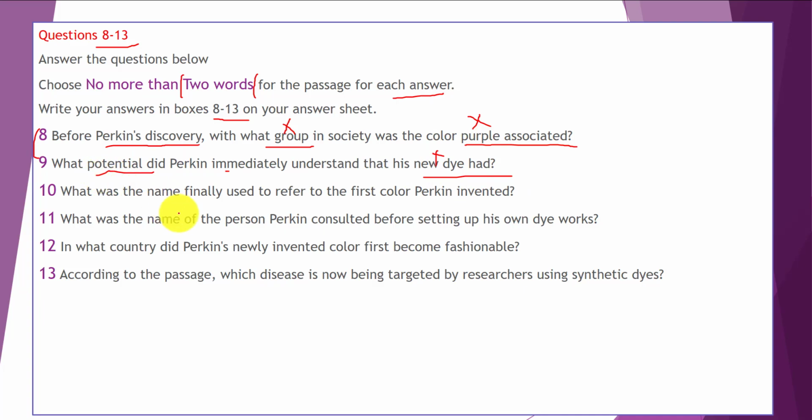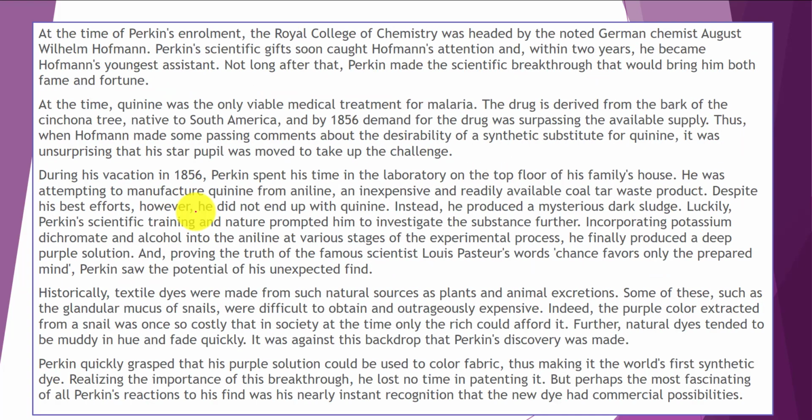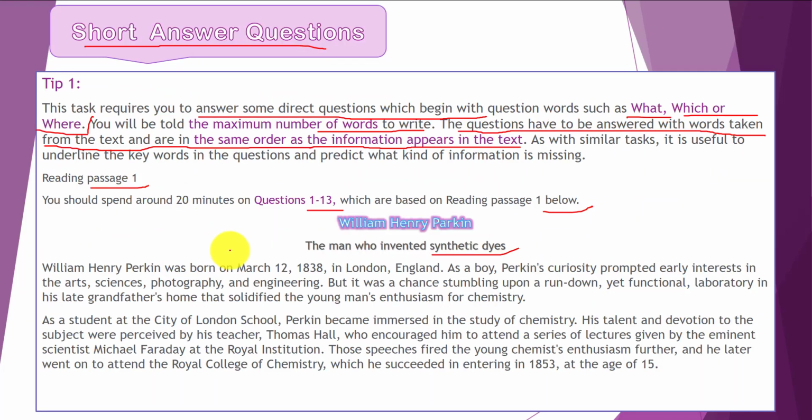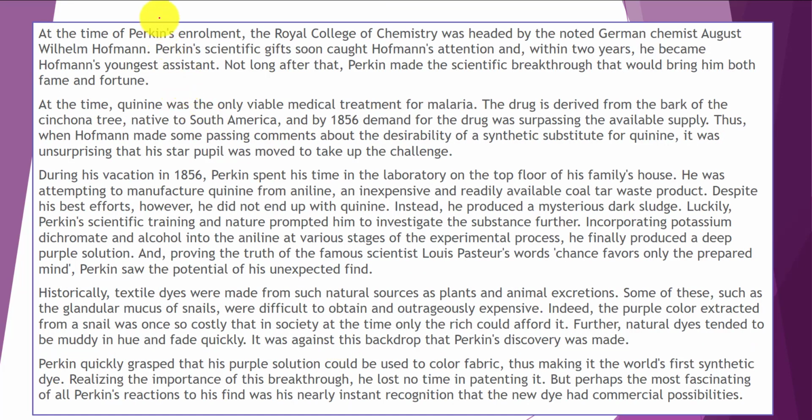Okay, now let's go back to our passage. And because this passage is designed for other question types as well, I'm going to give you a clue. Just forget about these paragraphs. These paragraphs are not for our questions. And let's just start from here. Okay. He finally produced a deep purple solution.